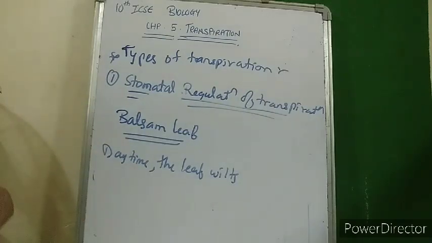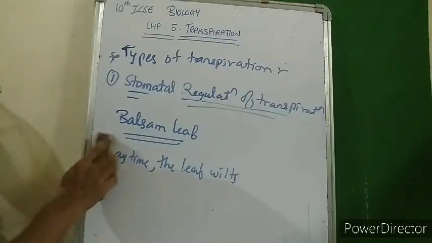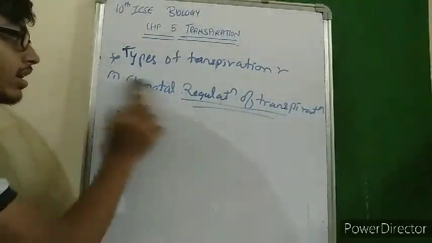So the guard cells start becoming turgid, and the leaf which had become wilted now reacquires its normal state, that is it is not wilted and it is more open. This reacquiring of openness is seen in the evening time in balsam leaf. So this was about stomatal transpiration.